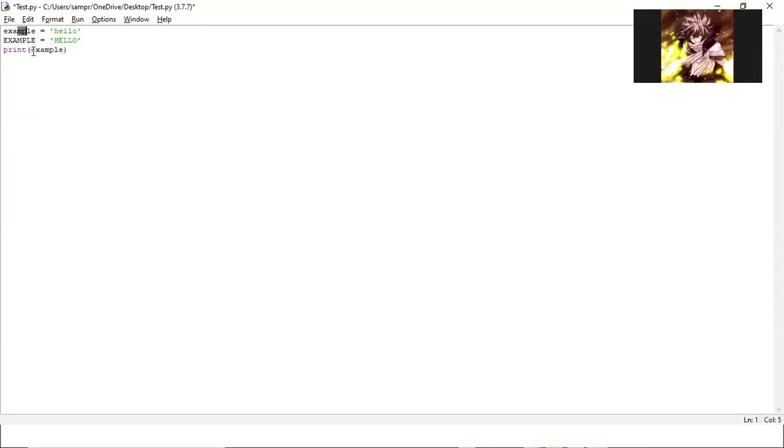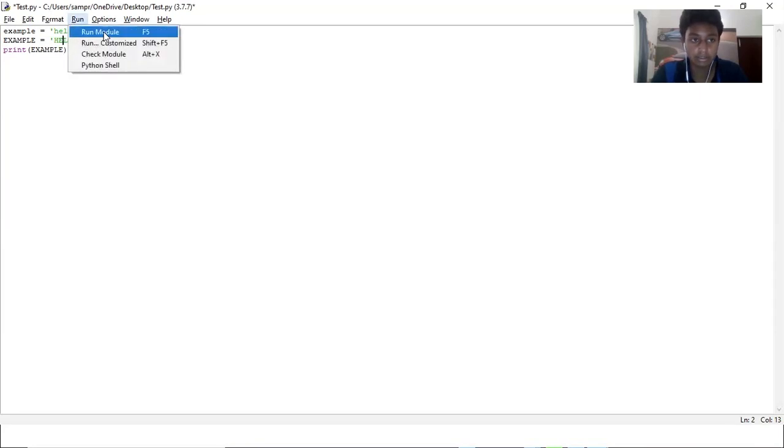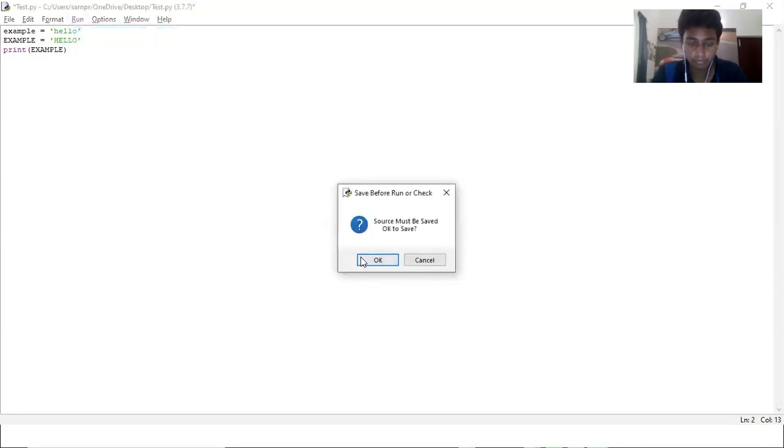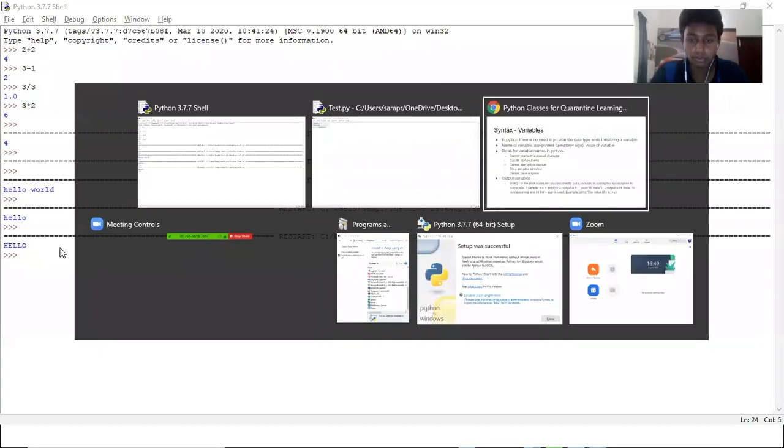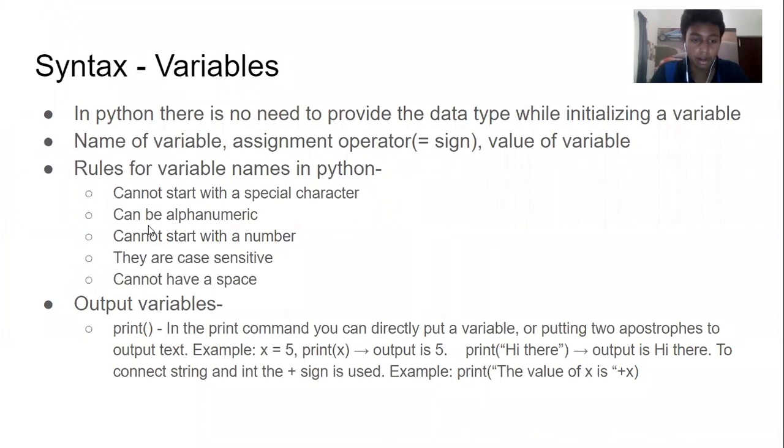Okay, now if you run example, it should find example over here. But if you were to run Example like this, then it'll run this instead. So it can detect the difference between a capital letter and a lowercase letter. We'll just test it out. Okay, great, so it ran this. These are just some normal rules that we have to remember.